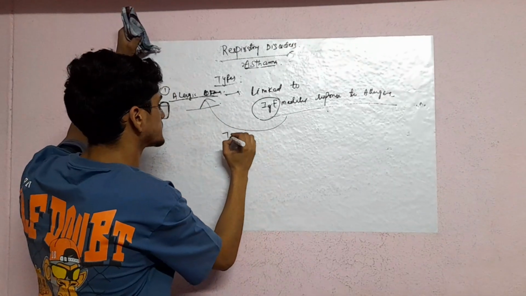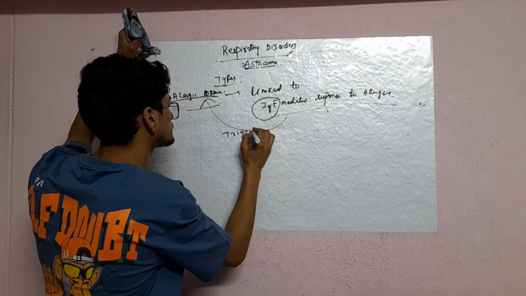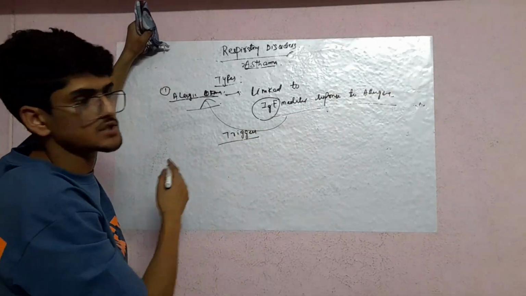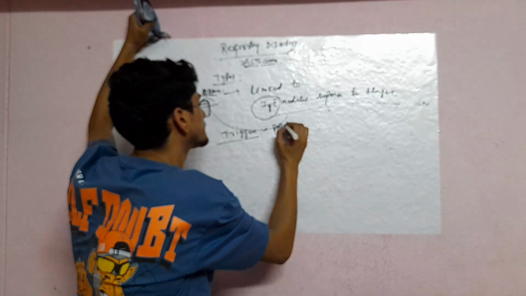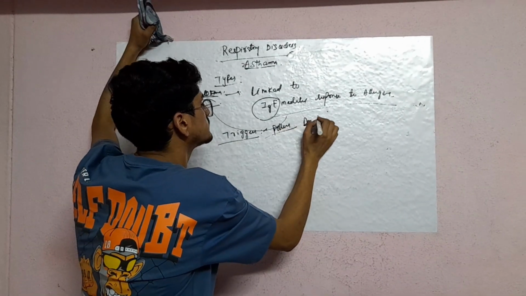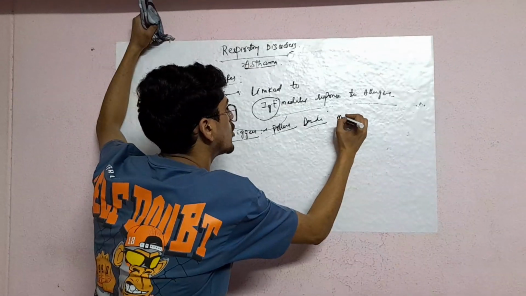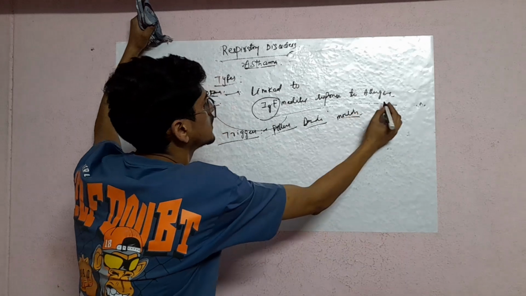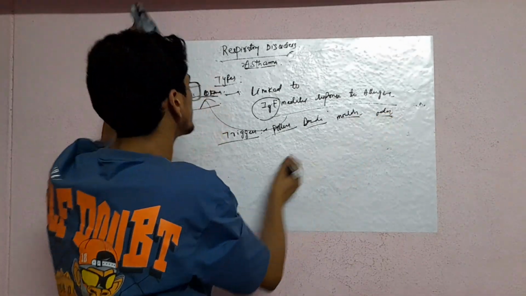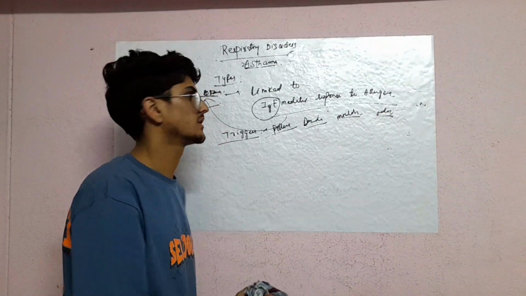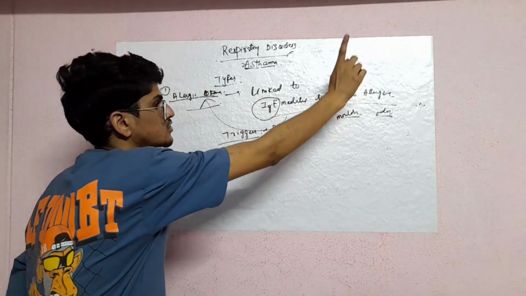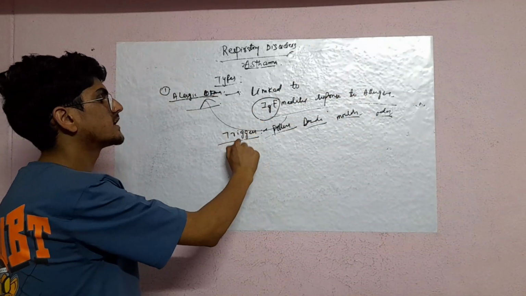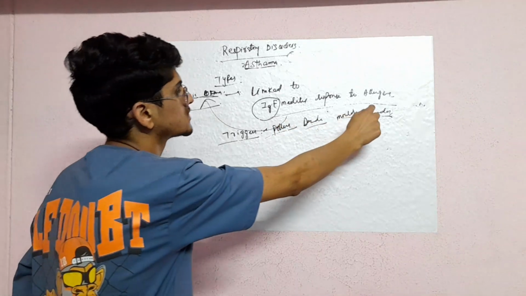So we see the triggers. Meaning, what are those allergens? Which are these allergens? Those allergens include pollens, dander, molds, odor. So different types of allergens. So allergic asthma is linked to IgE mediated response to allergens, and triggers include pollens, dander, molds, odor.